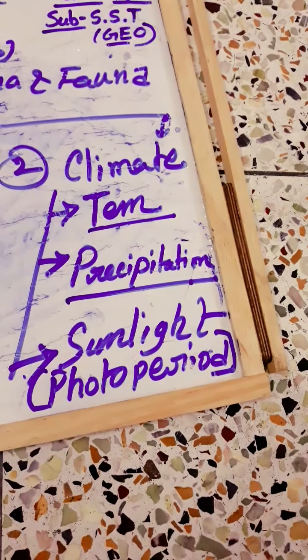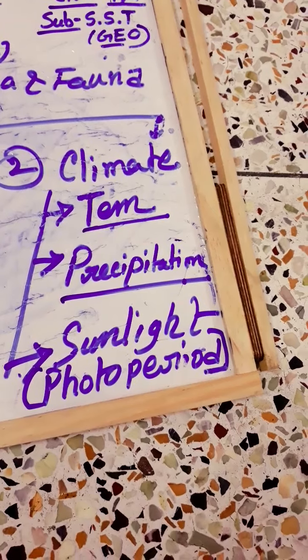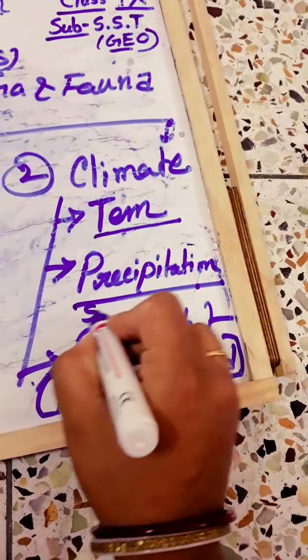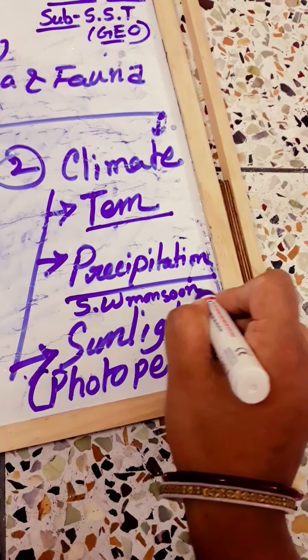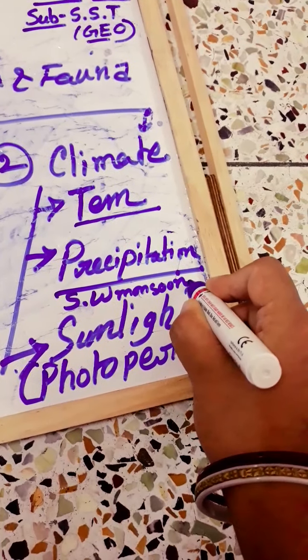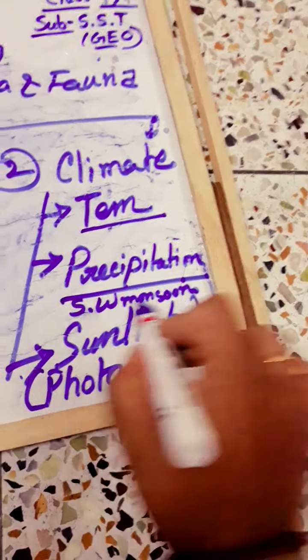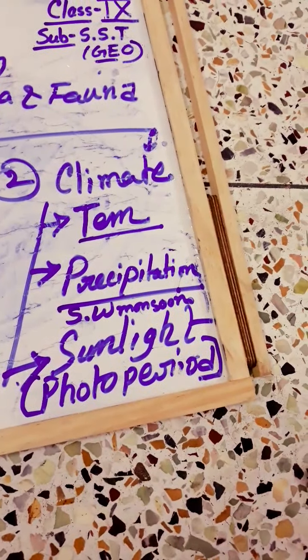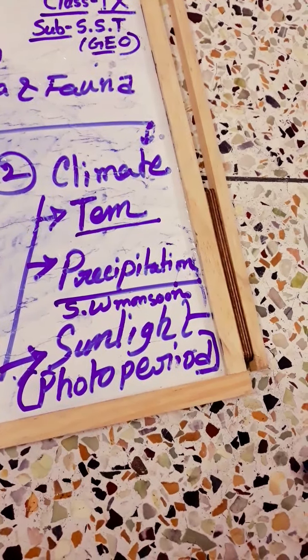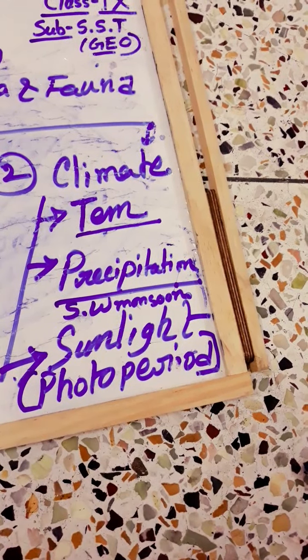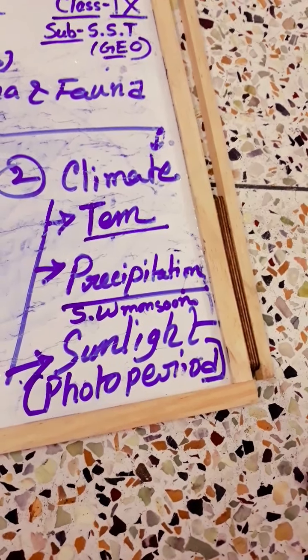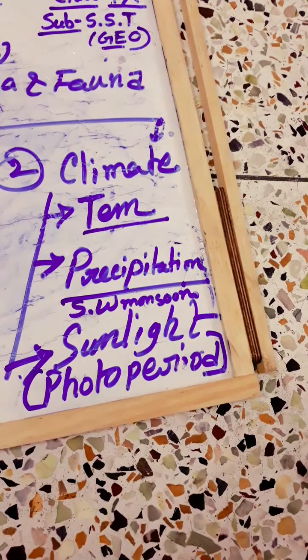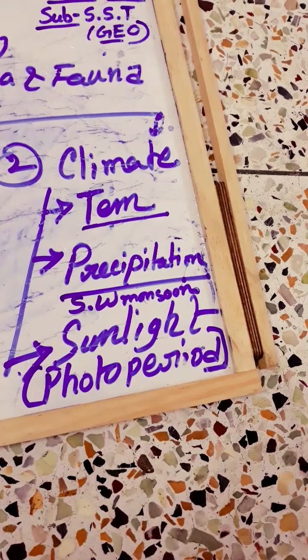Our India is mainly based on the southwest monsoon. The rain-bearing winds come from the southwestern side of India, and it naturally starts in the month of June, and then the retreating northeast monsoons.